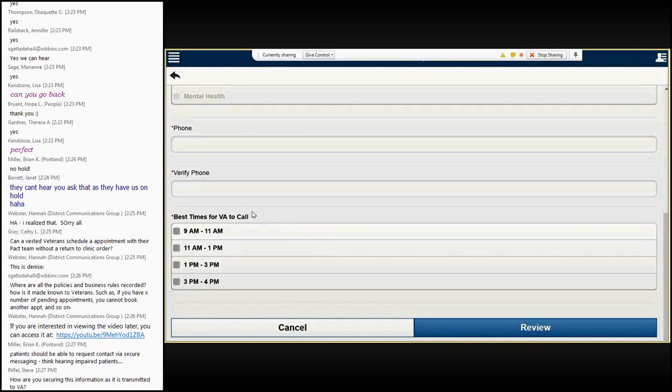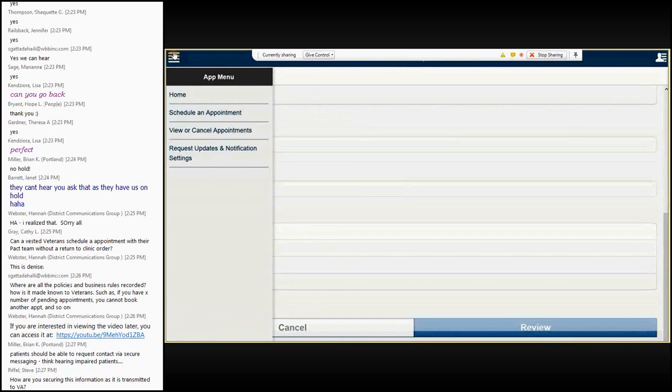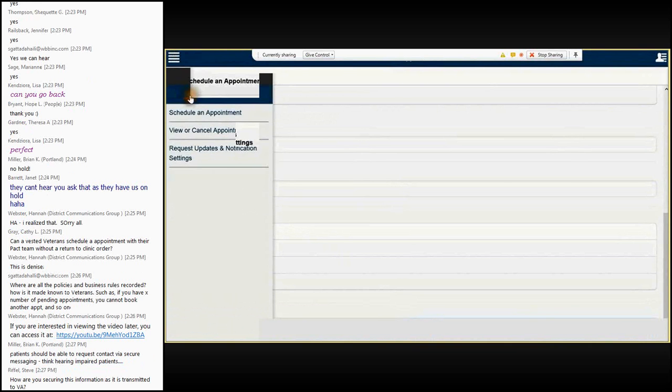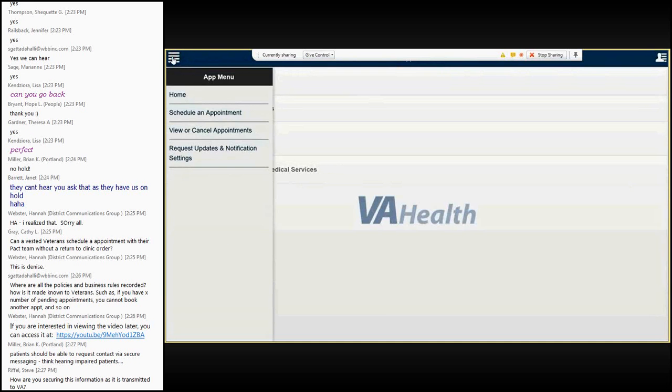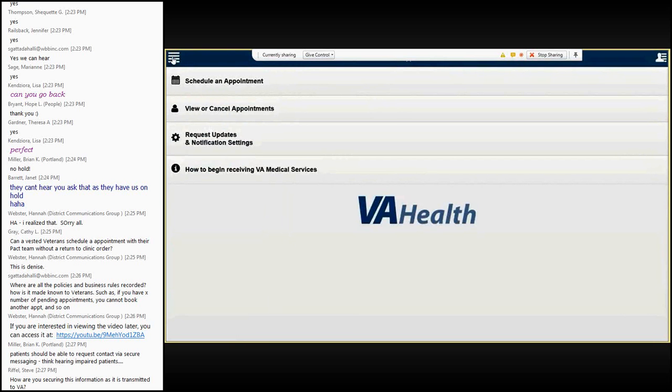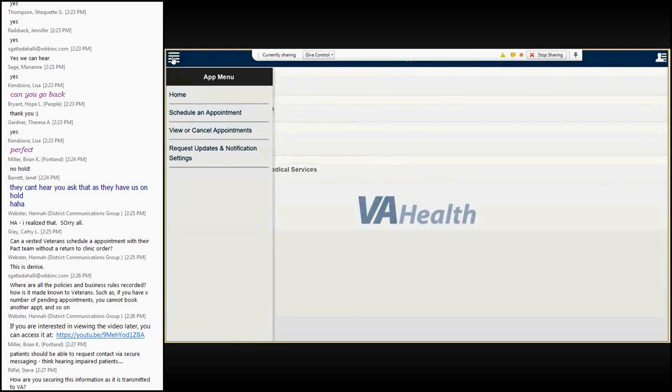So let's take a look at some of the other features in the VAR app, starting with the App menu. This is accessed from the button with the 4 horizontal lines. I'm using that button to return to the home screen by selecting the Home button. You will notice that the options in the Find Out App menu correspond to the options on the home screen. We have already covered the scheduling features, so we'll take a moment to review other options. The View/Cancel Appointments button allows veterans to choose a facility and view their future appointments.